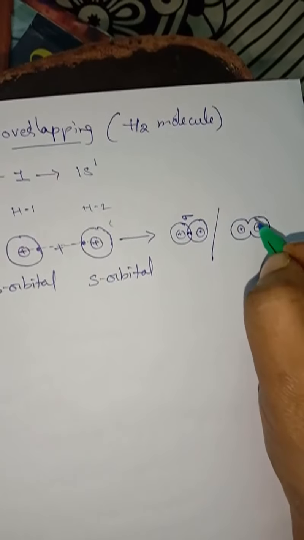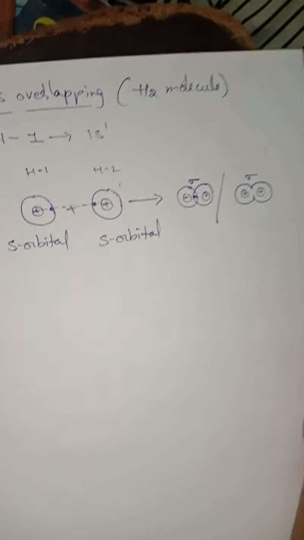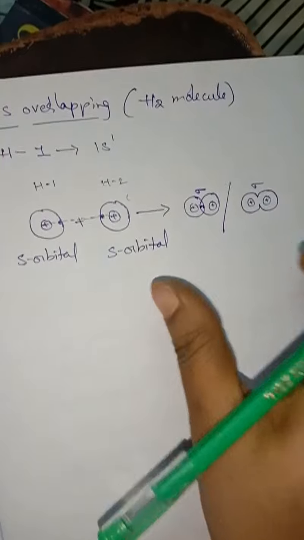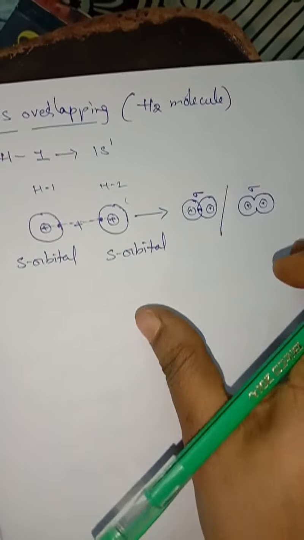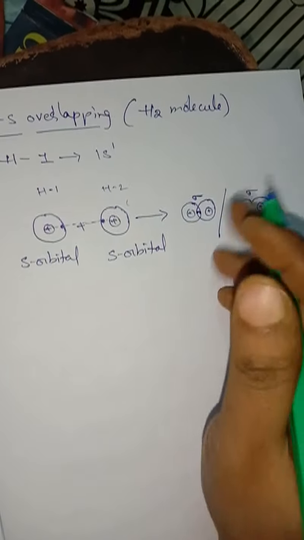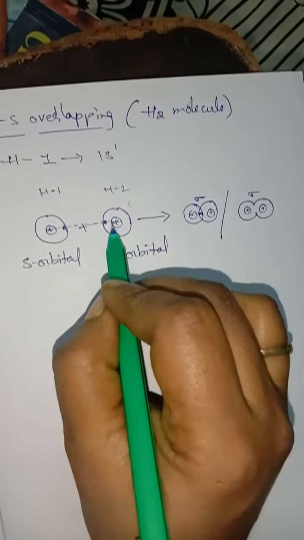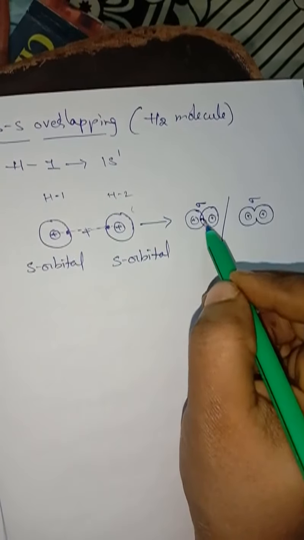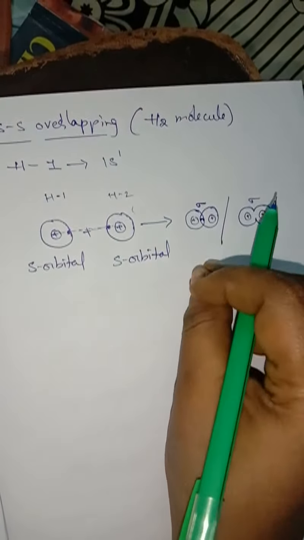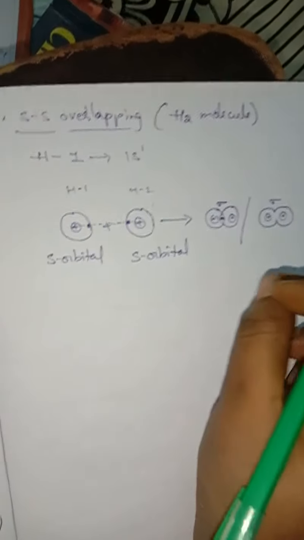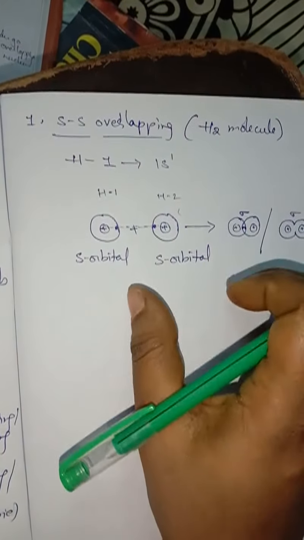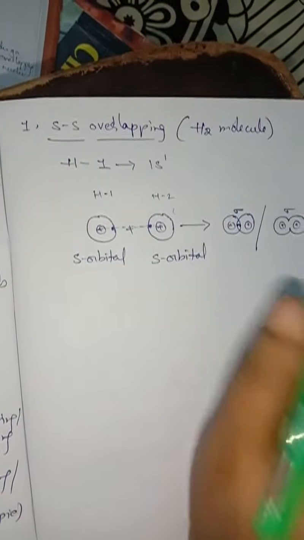The sharing of electrons, here also the bond is a sigma bond. It contains a single covalent bond. How many bonds are formed? I said already, between 2 electrons only one bond will be formed. So how many bonds are formed? Only a single bond, that too a single covalent bond. So this is called ss overlapping in the case of the H2 molecule.